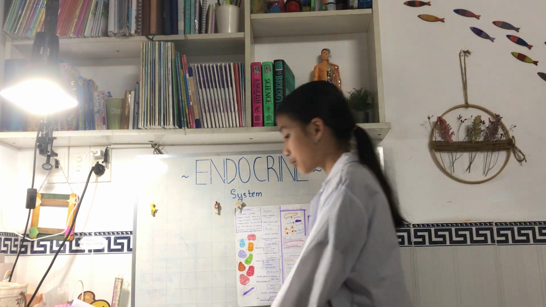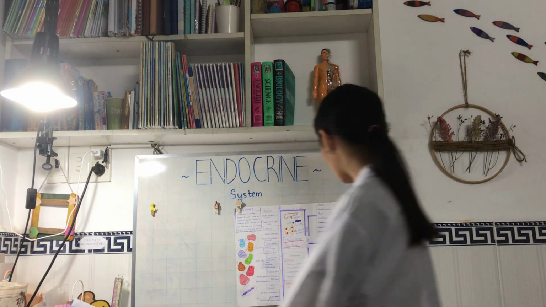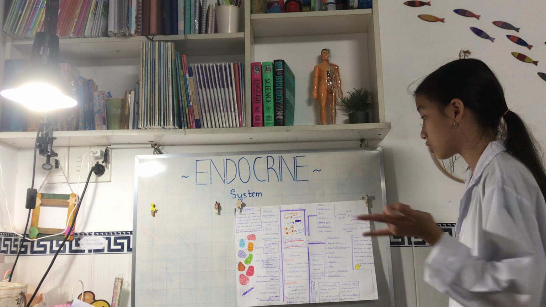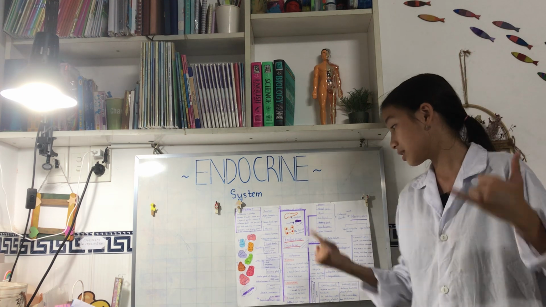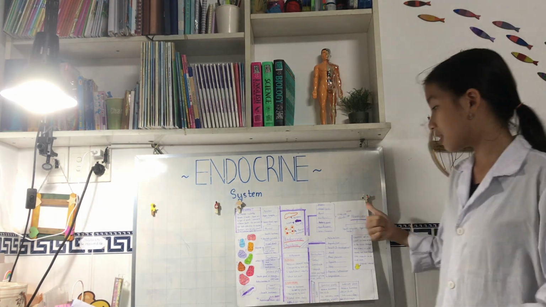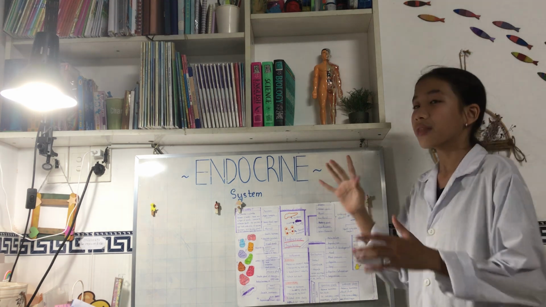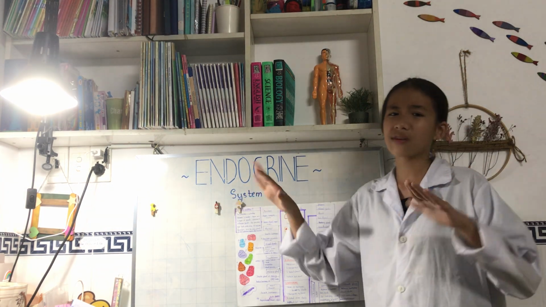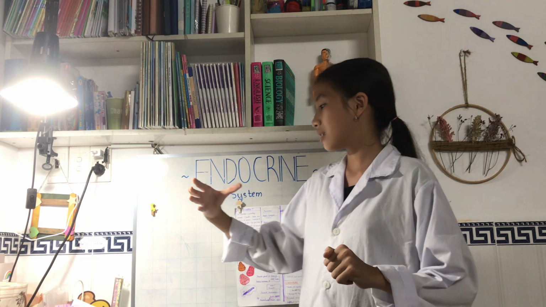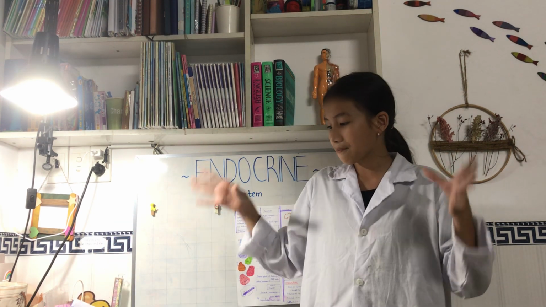I have one more thing to discuss: the differences and similarities of the nervous system and the endocrine system. At the beginning of the video, you might have noticed I said that the endocrine system is in the nervous system. It's in the same part. So how are they similar and how are they different?